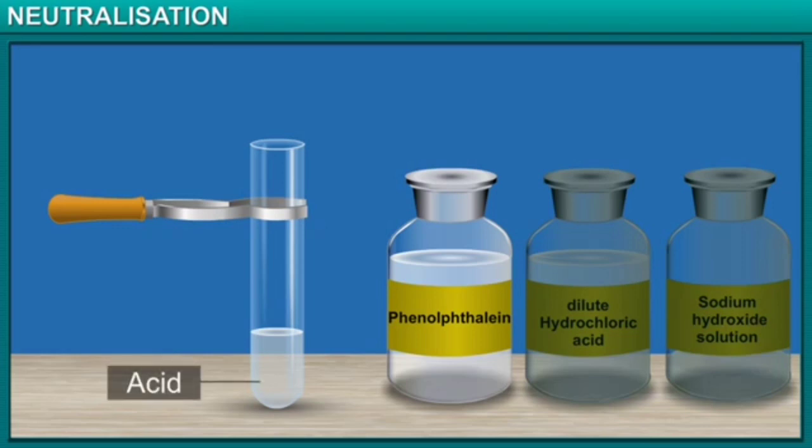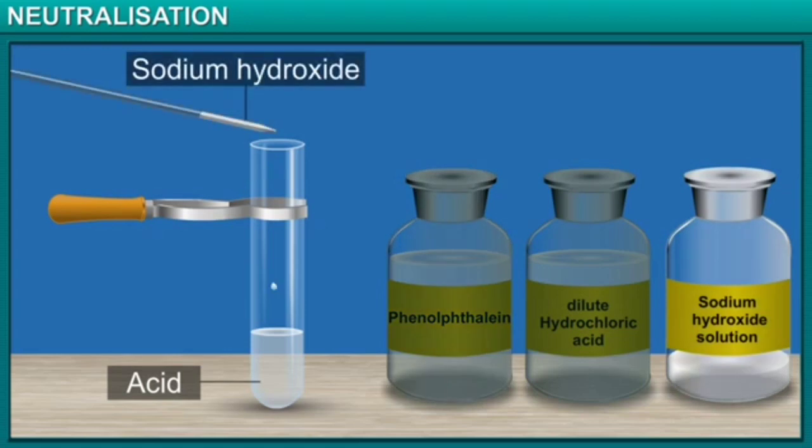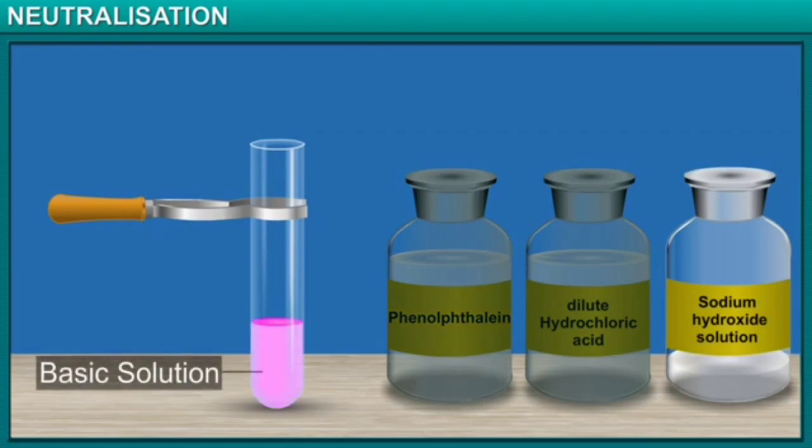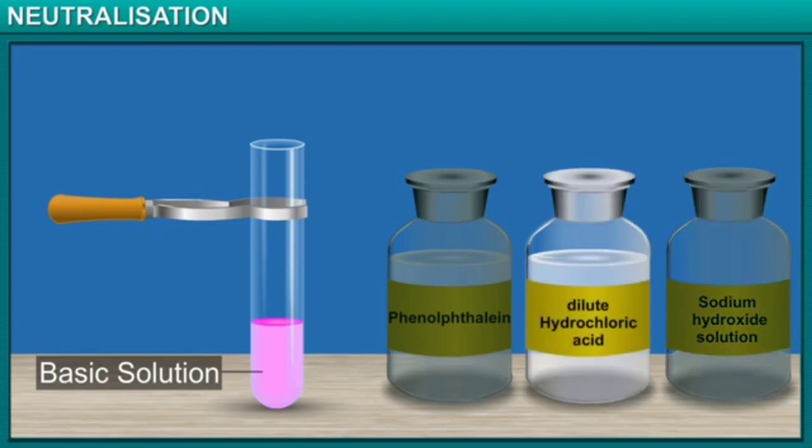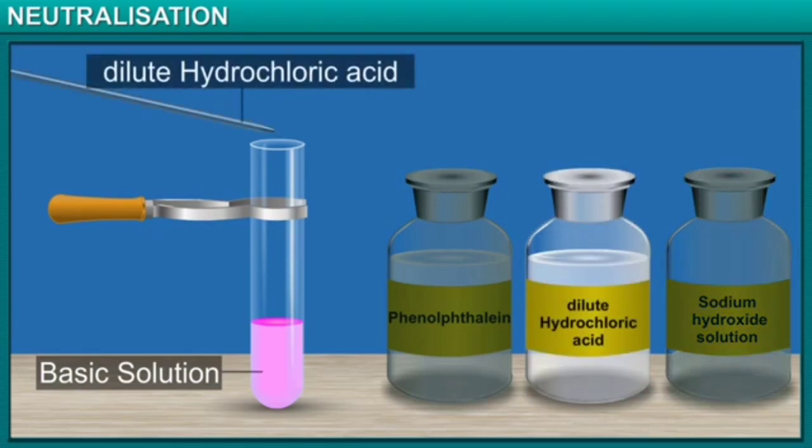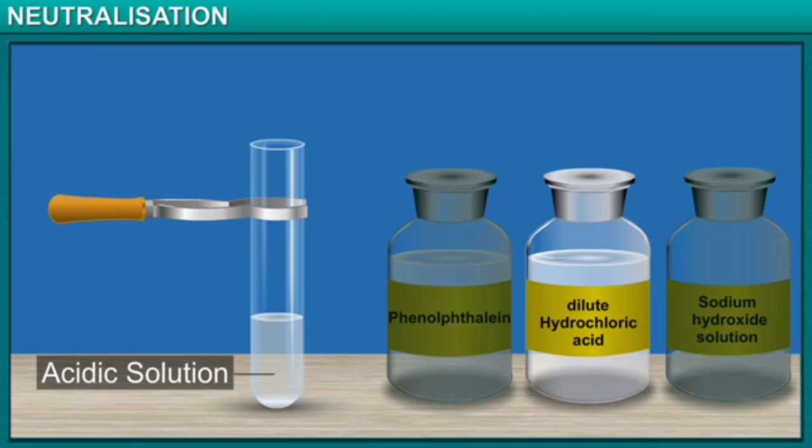To this acidic solution, let's add sodium hydroxide, which is a basic substance, and see if the color of the liquid changes. Look, the color has changed to pink. This shows that the liquid has now become a basic solution. That is why it is pink in color. See what happens on adding another drop of hydrochloric acid to this test tube. It becomes colorless again. The solution has become acidic because of the additional drop.